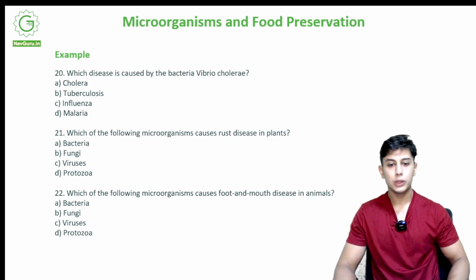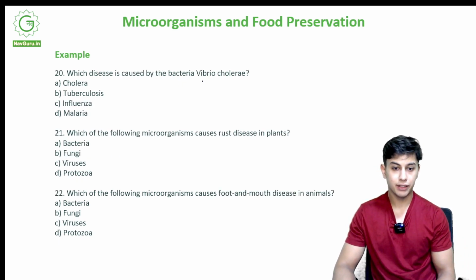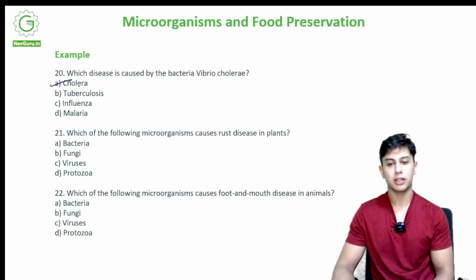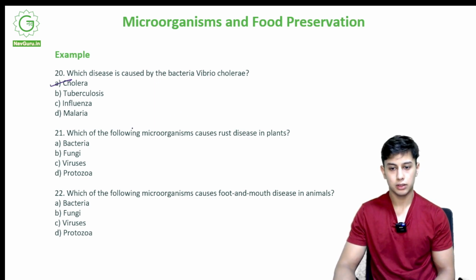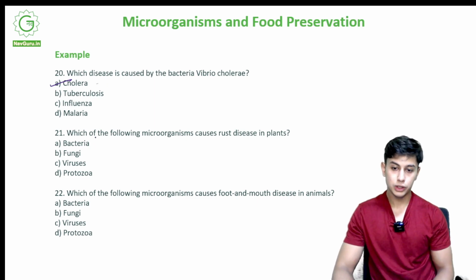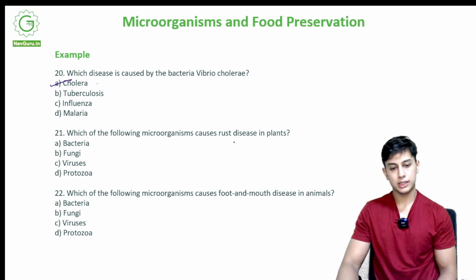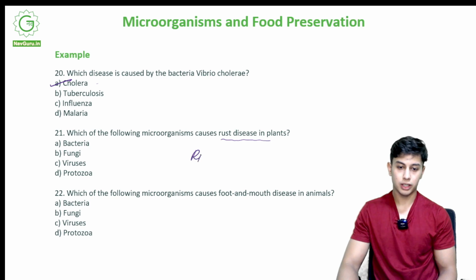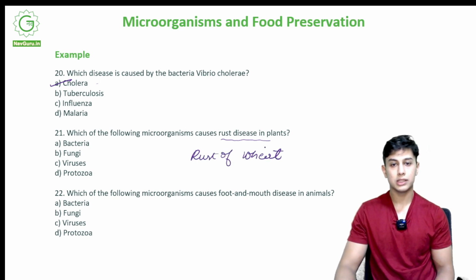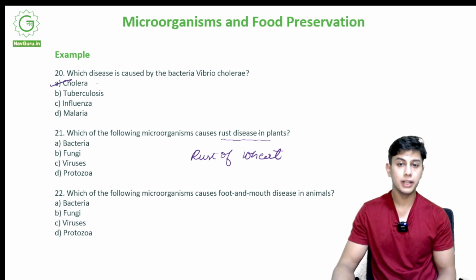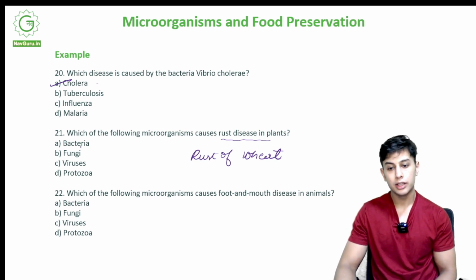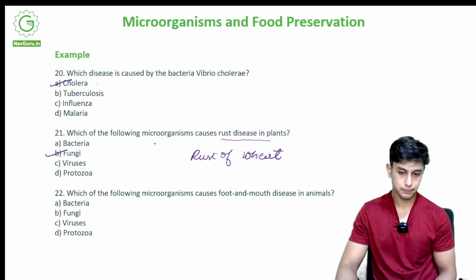Which disease is caused by the bacteria Vibrio cholerae? So as the name suggests, it is A, cholera. Which of the following microorganisms causes rust disease in plants? Okay, so I remember telling you about rust of wheat. There was some rusting on wheat, like it appeared like it is rusting, like iron rust. So it is due to a fungi.